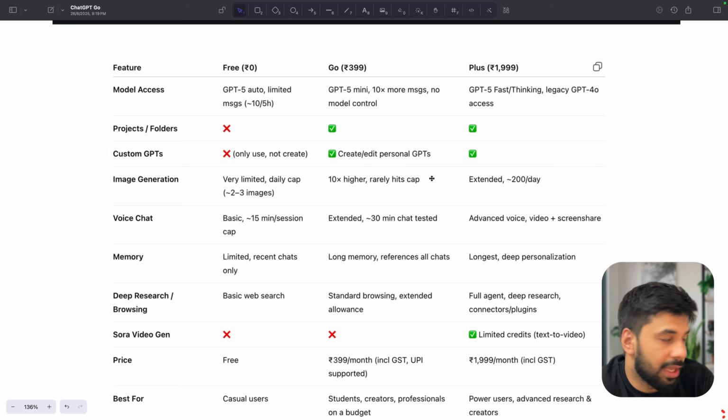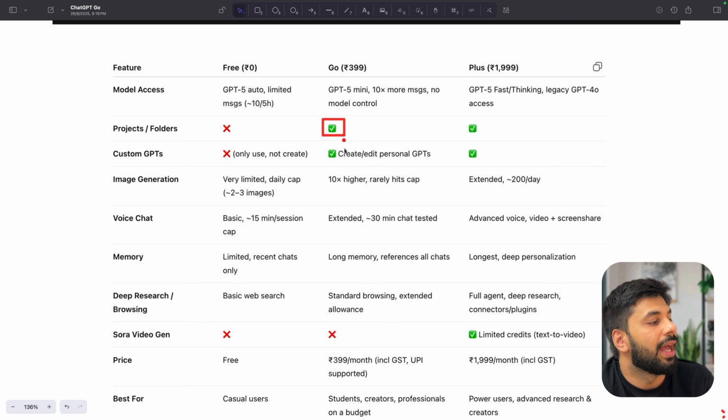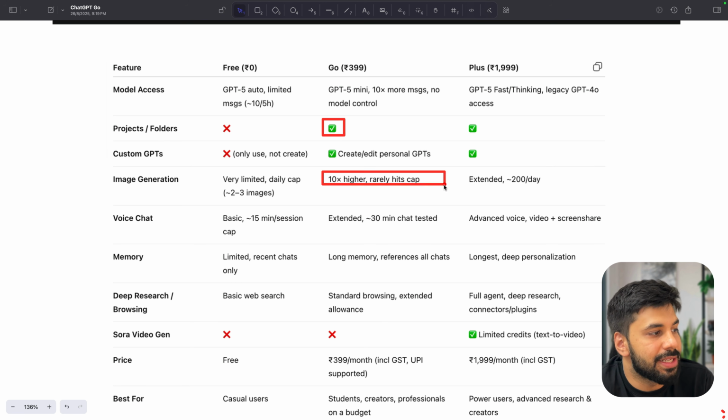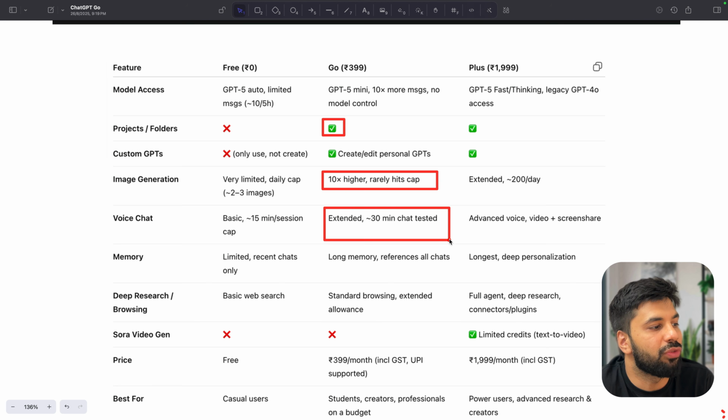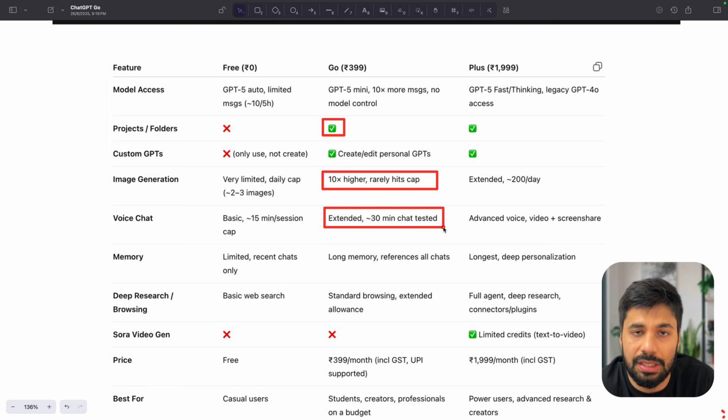One decision which I think is a deal breaker here, of course, along with limits, is this particular one, having access to our folders, right? And these higher limits are very, very helpful because you don't have to pause your work because of these things. So this is the reason I will highly suggest anyone who is in free, by paying 399, if you can purchase that, just go towards Go.